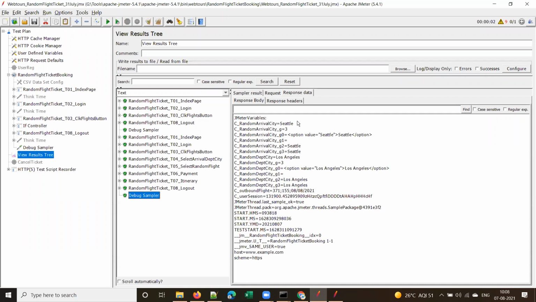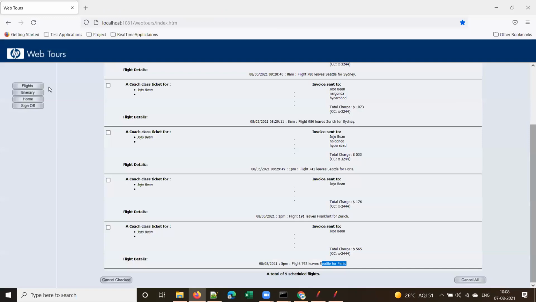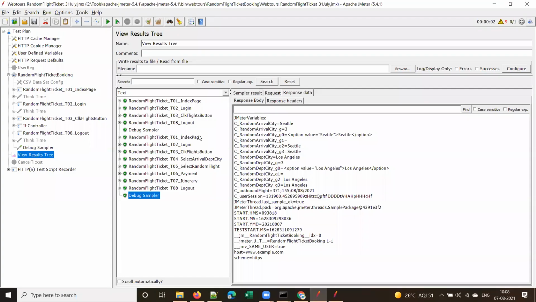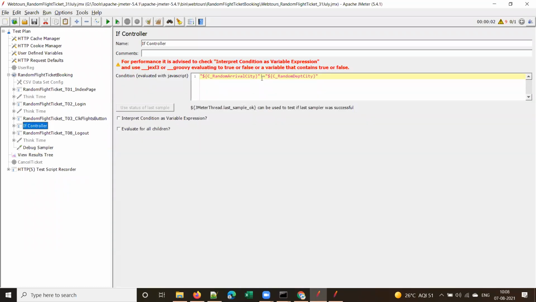Now you can see the departure city is Los Angeles and the arrival city is Seattle. Let's check whether a ticket is booked or not. From Los Angeles to Seattle, you can see that a ticket is booked now. Suppose you want to verify this condition. Luckily, the first time we replayed the script, the condition became true, as both departure and arrival city were the same.